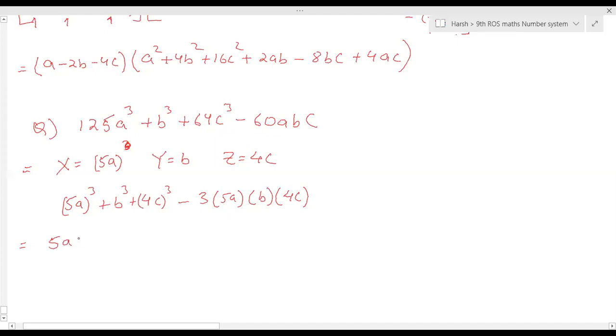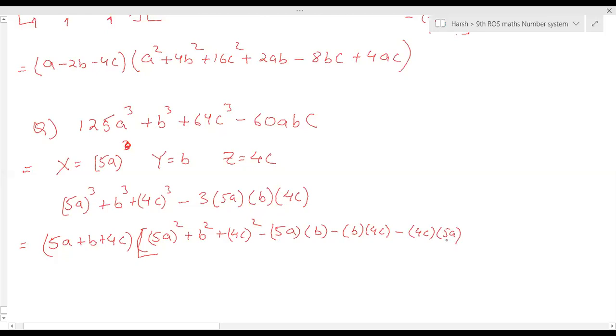We need to put it in that identity and then take 5A plus B plus 4C. So 5A the whole square plus B square plus 4C the whole square minus 5A into B, meaning 5A into B, then B into 4C, and then again minus 4C into 5A.